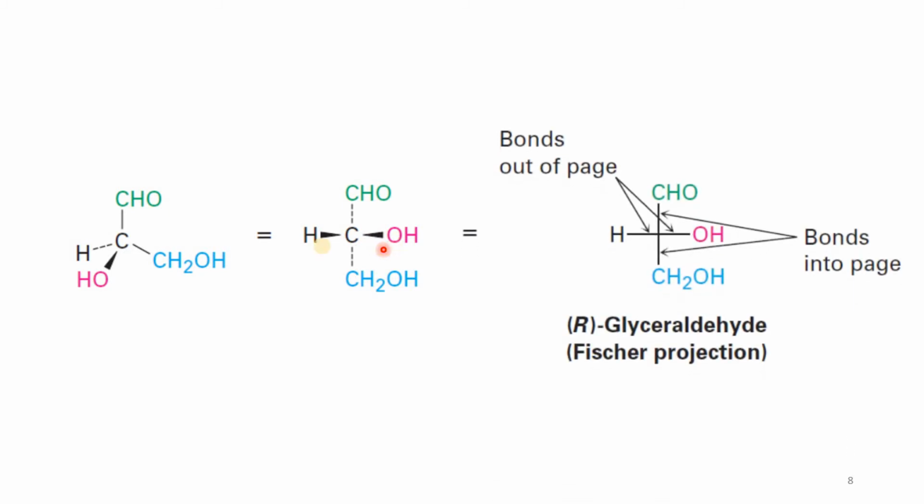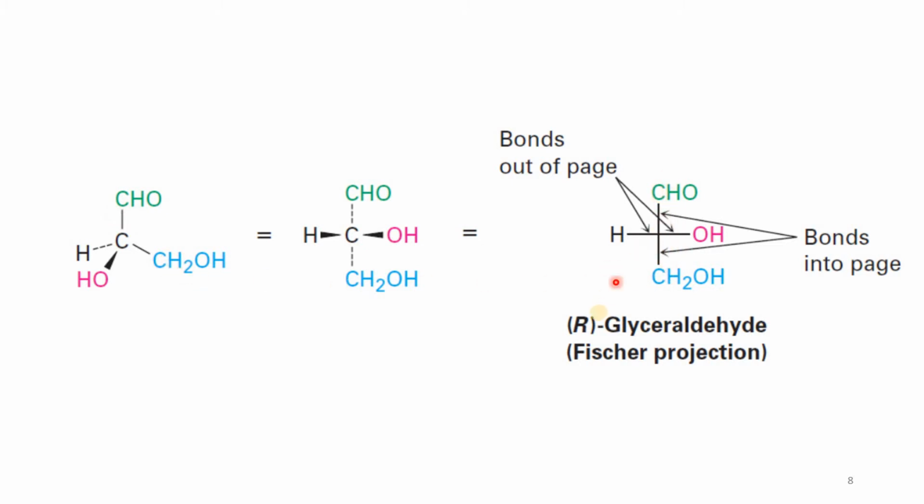Then further, now make this a cross like this, and H and OH are here and CHO and CH2OH are here. So bonds out of the plane, H and OH, are now on the horizontal line, and the bonds which were in the plane earlier, the CHO and CH2OH, are on the vertical.